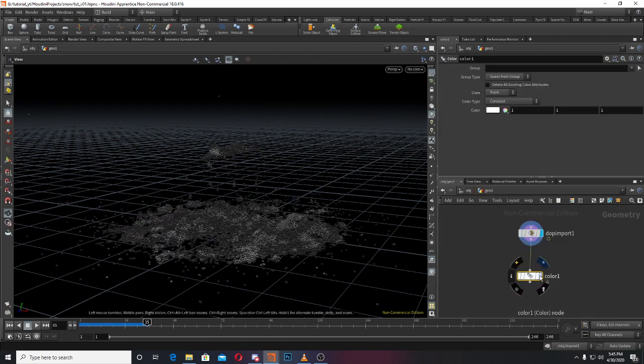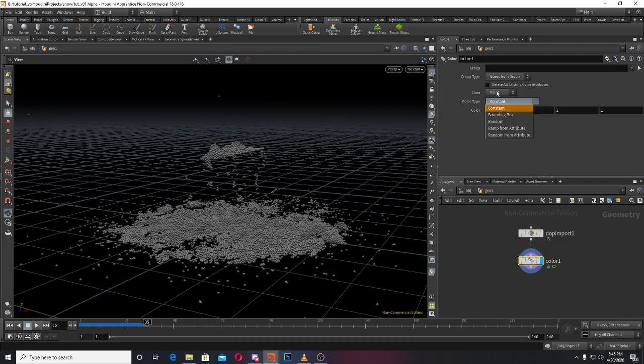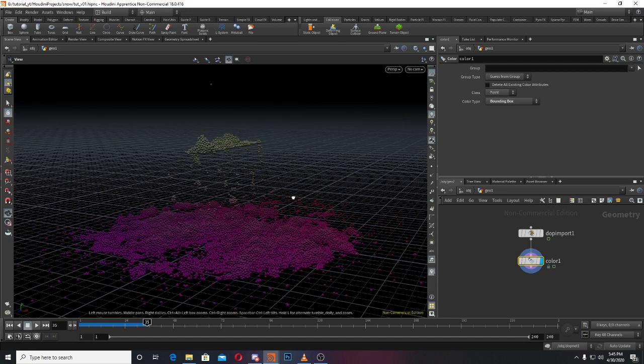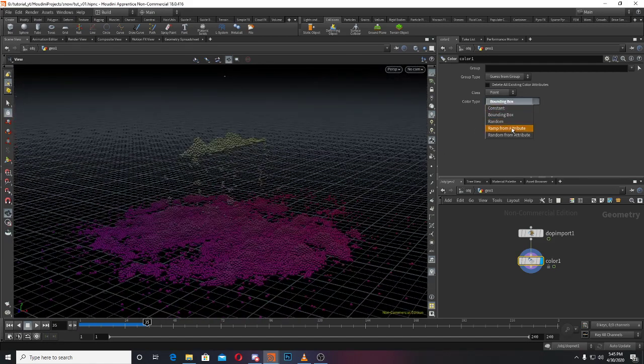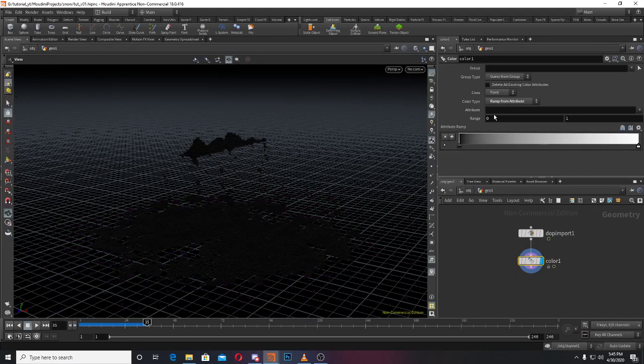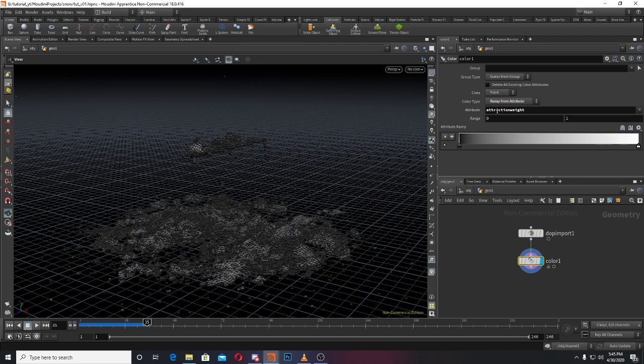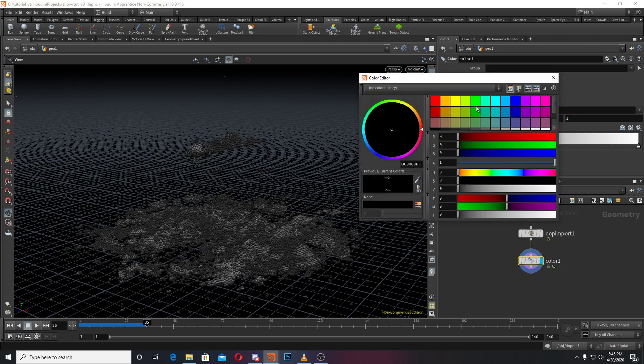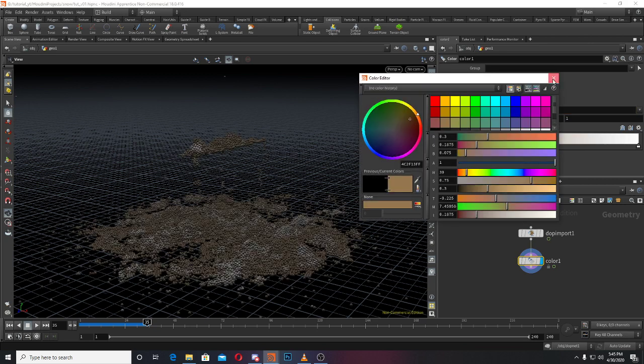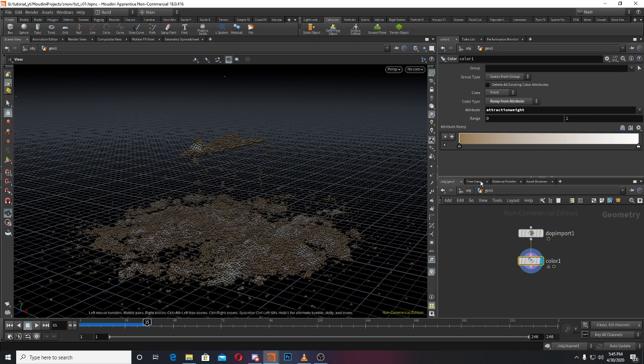See, I need a color, so this point and this one we can do bounding box. We have a different color, but I'll do attraction weight again. I'll use that one. And you can see I can make this a bit grayish. You can see these values.